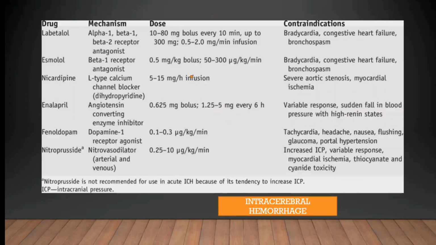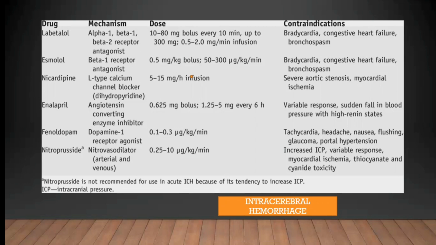Intracerebral hemorrhage: we can give labetalol 10 to 80 milligram bolus every 10 minutes up to 300 milligrams, then 0.5 to 2 milligram per minute infusion. Contraindications are bradycardia, congestive heart failure and bronchospasm. Esmolol, a beta 1 receptor antagonist, 0.5 milligram per kg bolus, followed by 50 to 300 microgram per kg per minute, and contraindications are the same: bradycardia, congestive heart failure, bronchospasm.